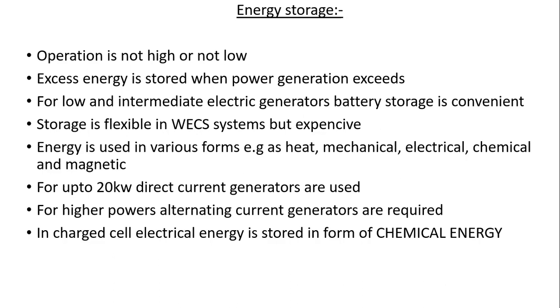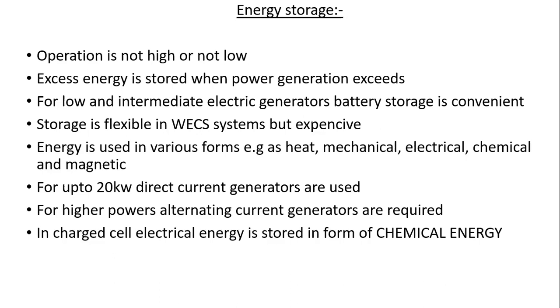If you go for higher powers, alternating current (AC) generators are required for charging the batteries, and the current must be rectified for battery charging. AC current cannot directly charge the battery. It has to be rectified to DC, and this DC current then charges the battery.